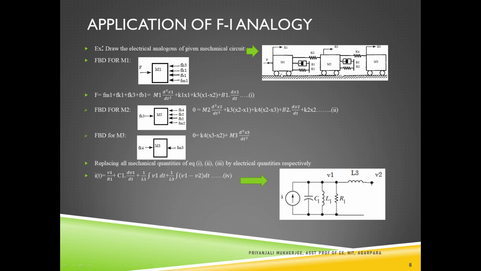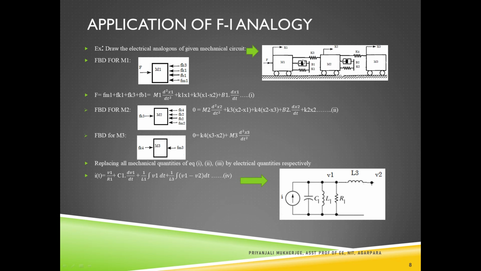First, if we consider the M1 mass, then the force is acting directly on the M1 mass, and due to the force, displacement is x1. Where the displacement is in this direction, that means the inertia force will act in the opposite direction, and that is denoted by F of M1.